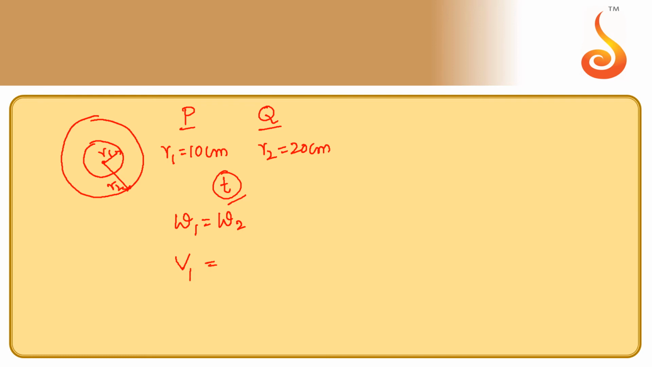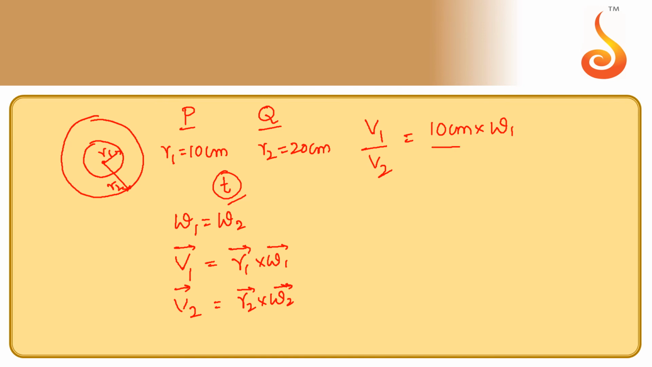Linear speed of the first particle is r1 times the angular velocity of the first particle, and linear speed of the second particle is equal to r2 times the angular velocity of the second particle. Therefore v1 by v2 is equal to r1, which is 10 centimeter, into angular velocity omega 1, by r2, which is 20 centimeter, into angular velocity omega 2. Since both complete the cycle in the same time, omega 1 is equal to omega 2, so omega 1 and omega 2 get cancelled, and this will be a 1:2 ratio.